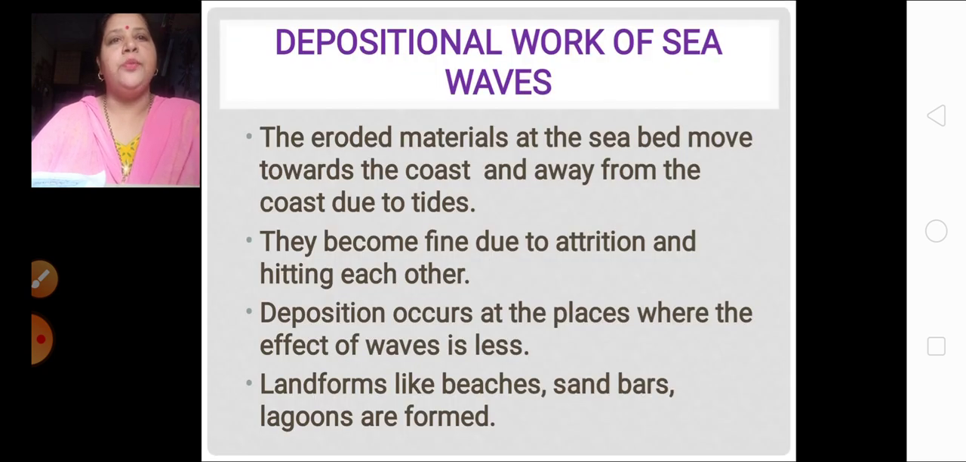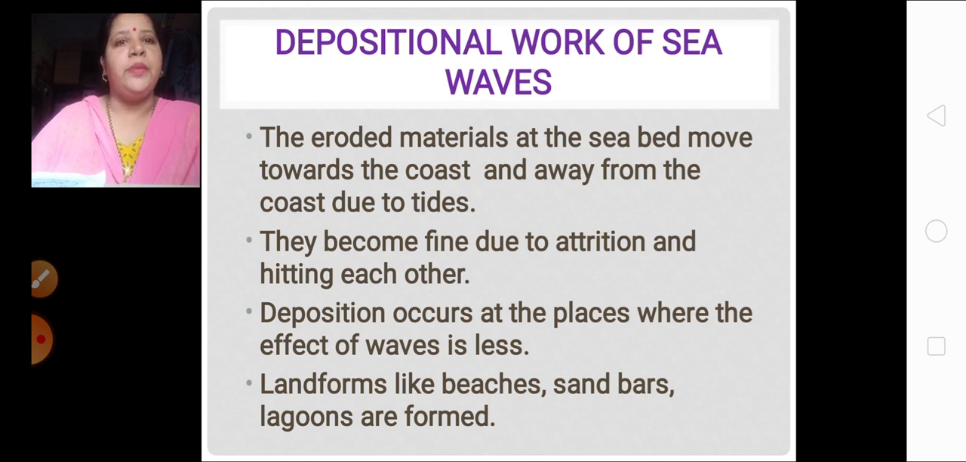Now let's see about the depositional work of sea waves. Whatever eroded material is there inside the seabed, they move towards the coast and away from the coast due to the tides. You must be knowing high tide and low tide. Because of the high tide and low tide, this eroded material comes to the coast and it goes back into the sea also. They become fine due to attrition and hitting against each other, coming and going. They become very much fine.